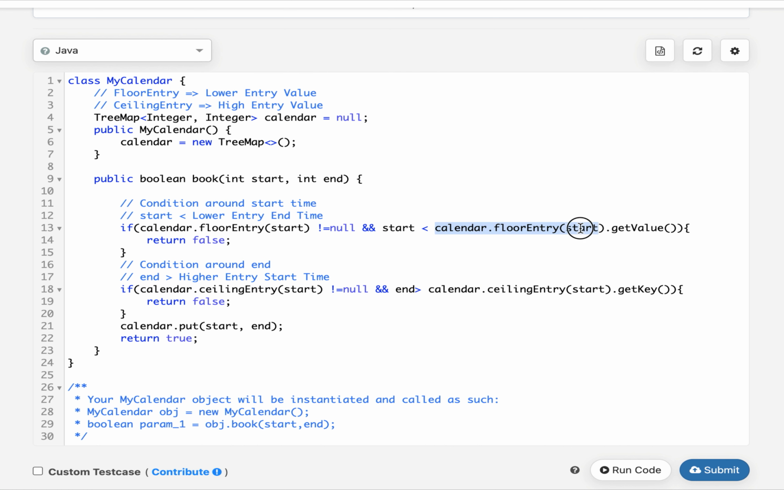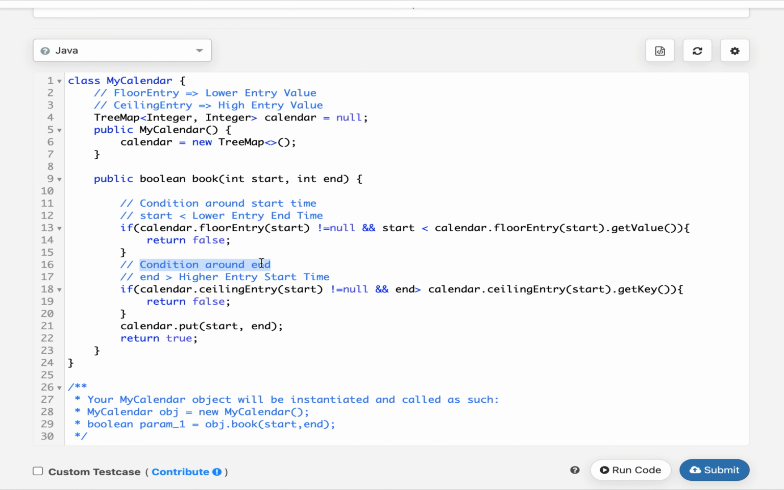Calendar dot floor entry with respect to the new start time passed will give us the entry for the lower value than the current start time. If calendar dot floor entry dot get value, that signifies the end time, happens to be greater than the start of the new event, we return false. Also here I have written one of the corner cases so as to avoid any NPEs.